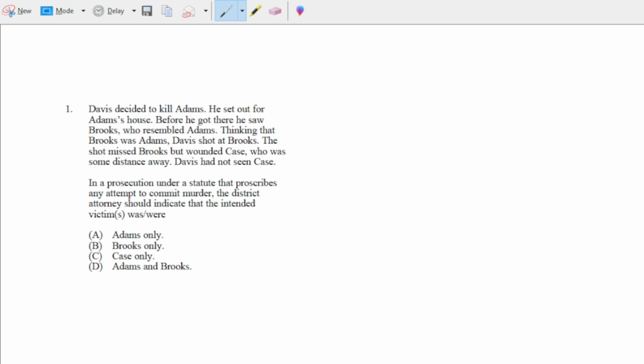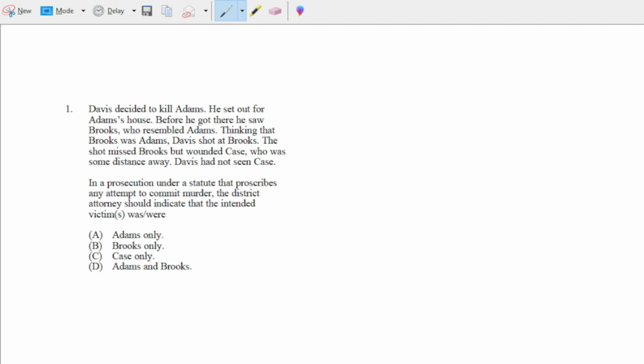Okay, so Adams, we said no. Brooks, we said yes. But what about Case? So again, transferred intent does not apply to attempted crimes. So we need to look at whether Davis had the specific intent required to kill, or required for attempted murder, for Case. And in this case, Davis shot the gun, and the gun actually hit, and it says that it wounded Case. So he almost got him.